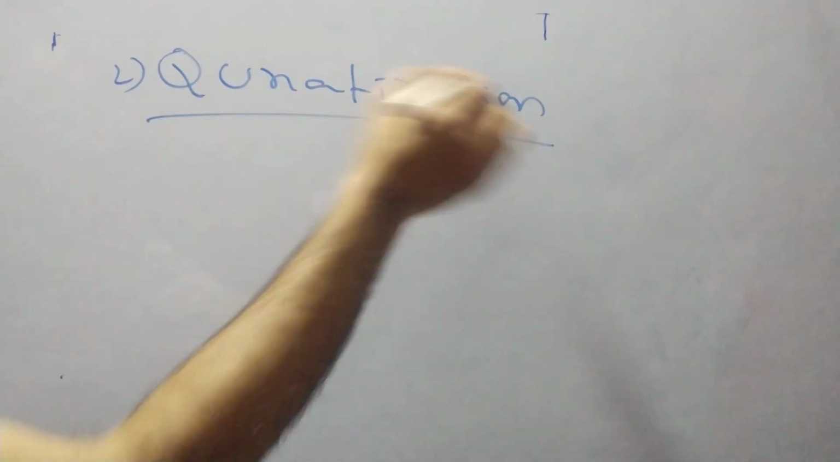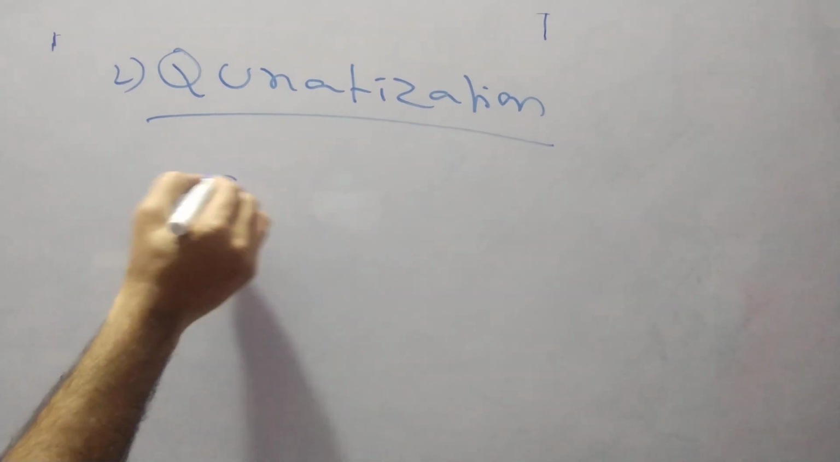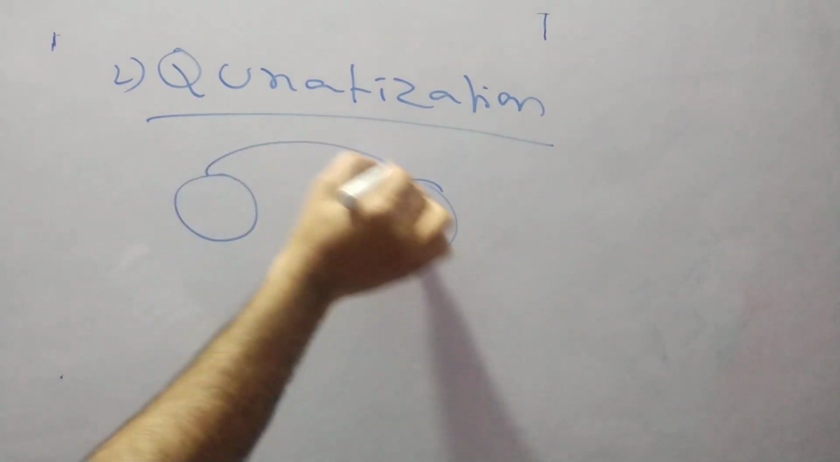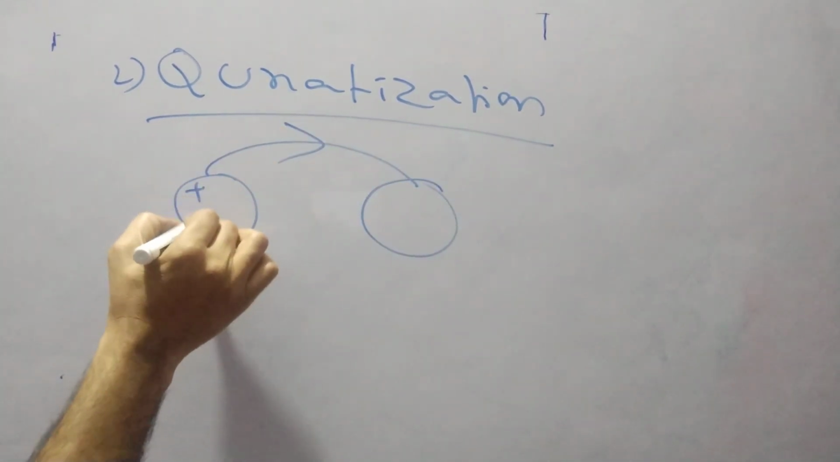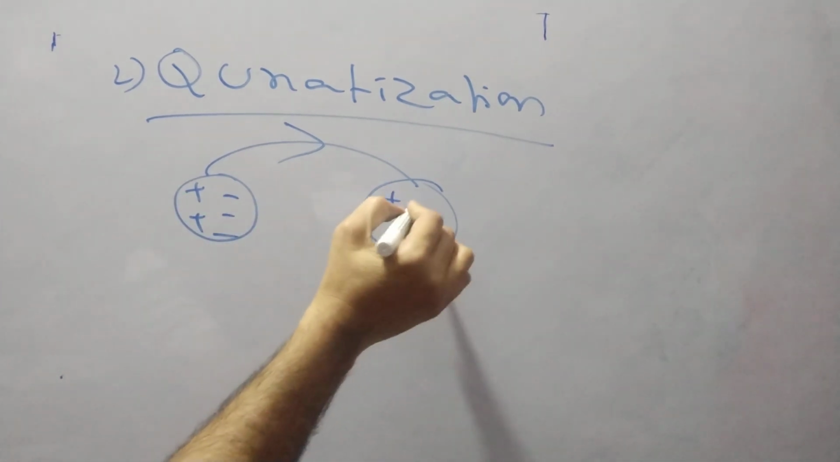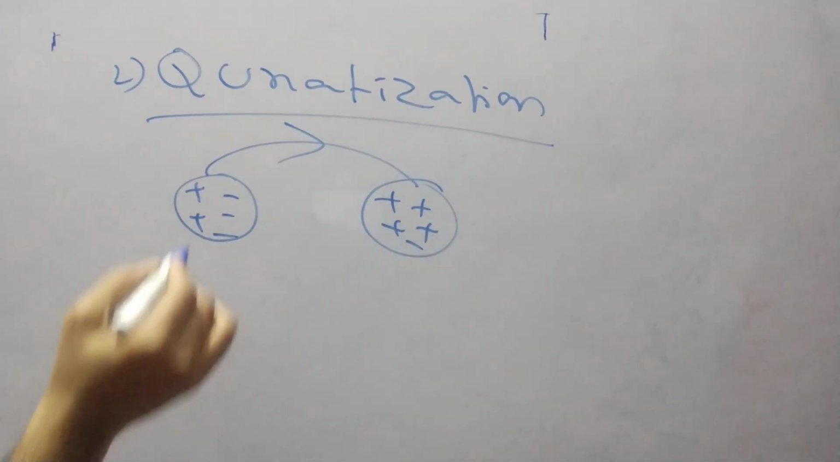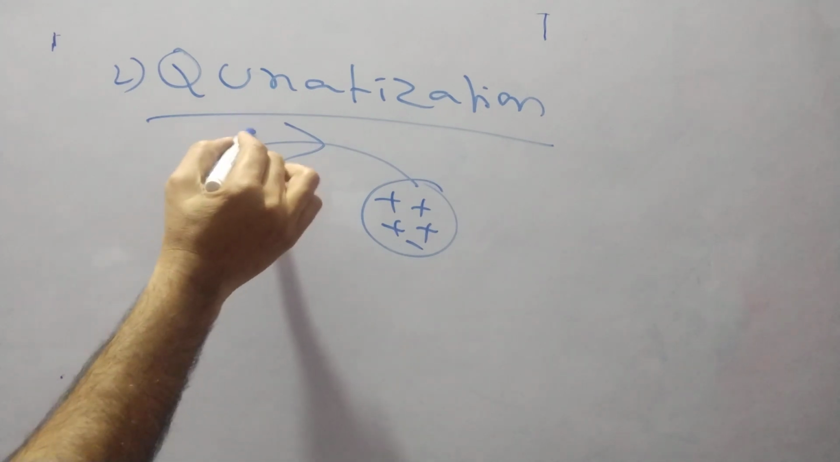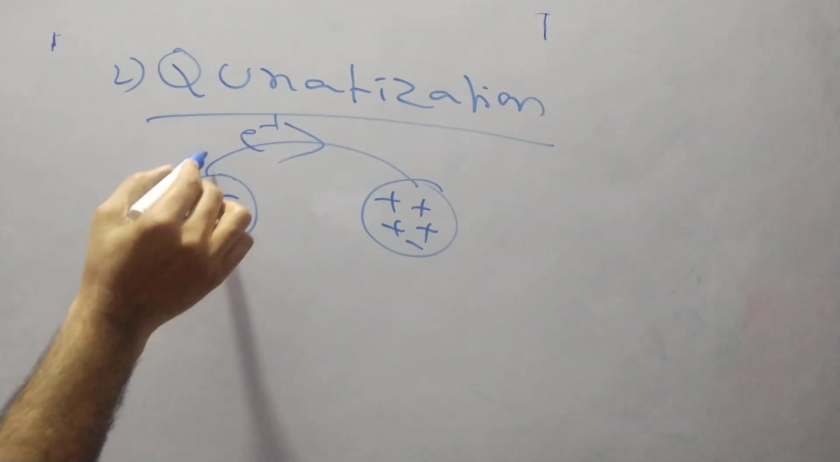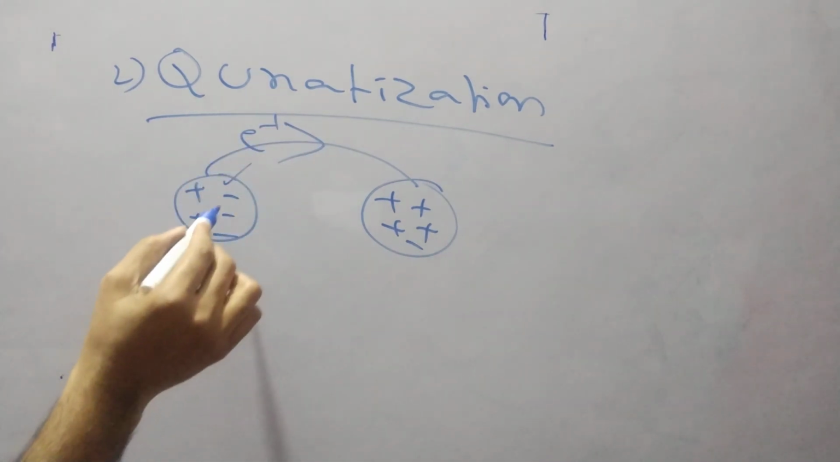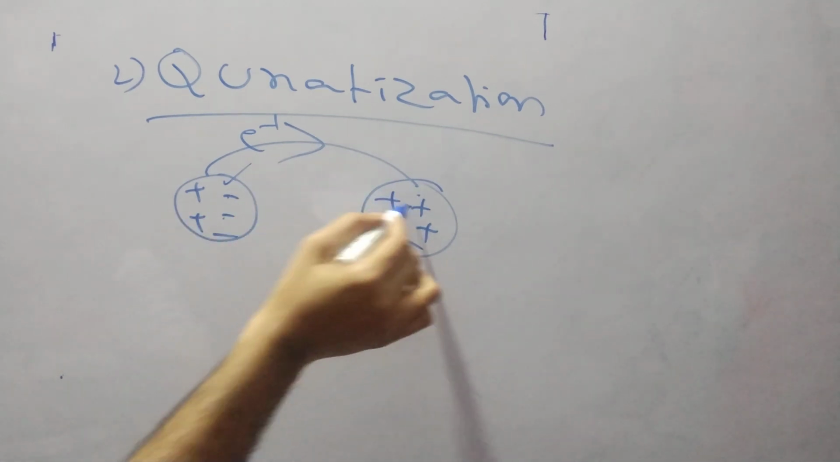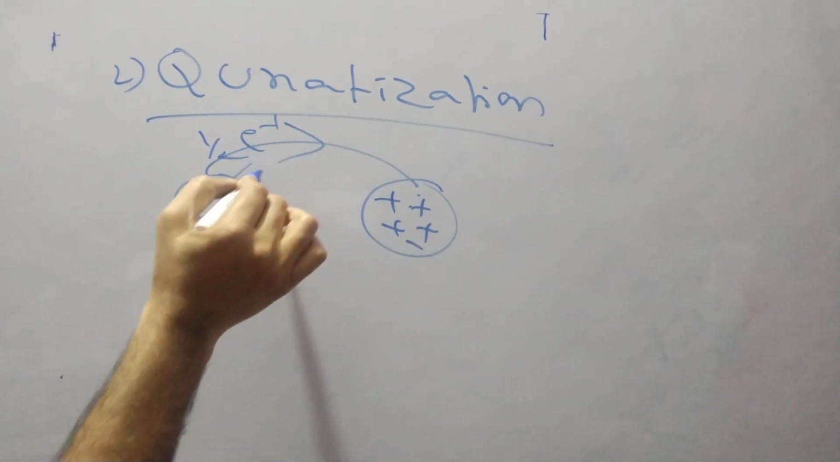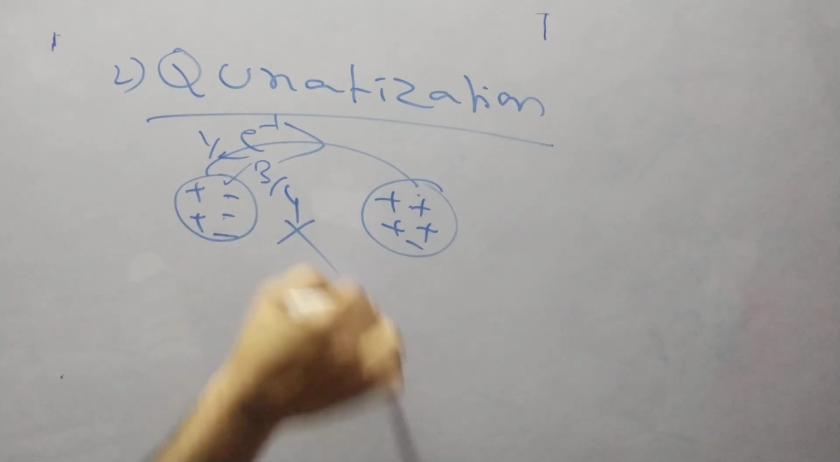So quantized means, what is the meaning of this one? It means if the transfer of electron is there here. Suppose here 2 plus and 3 minus are there, here 4 plus and 1 minus is there. So there is transfer of electron, suppose from here to here. The transfer of electron will be either 1 electron is transferred, or 2 are transferred, or 3 are transferred. Half electron or 3/4 electron cannot be transferred.